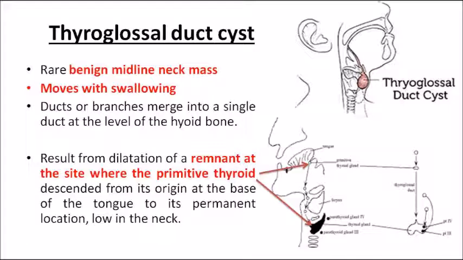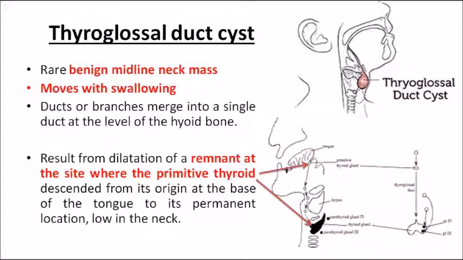What is the important feature of thyroglossal duct cyst is that it moves with swallowing. If you have some food or if you swallow saliva, you will see this movement of the thyroglossal duct cyst. So it moves with swallowing, and it is seen in the midline of the neck region. And why? It is a result from the dilation of a remnant at the site where the primitive thyroid was located.